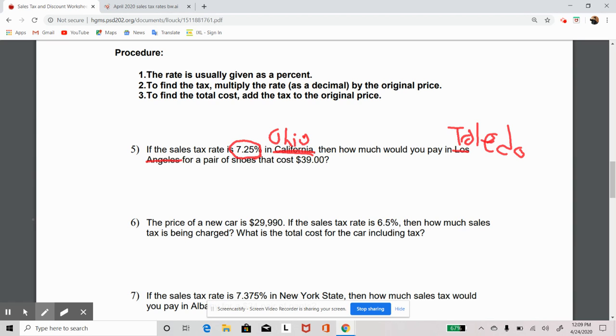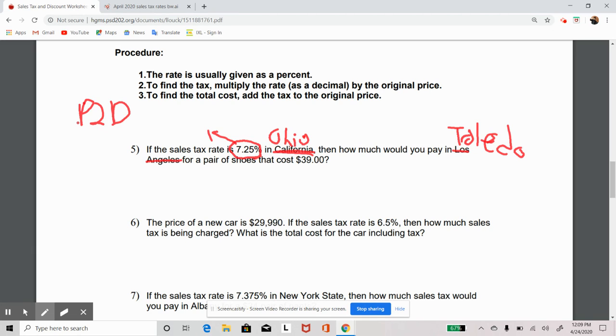Okay, well, in order to first think about this, we have to look at this 7.25%, okay? 7.25% needs to be converted into a decimal, or P to D, okay? Percent to decimal. You can do the other way around with decimal to percent.